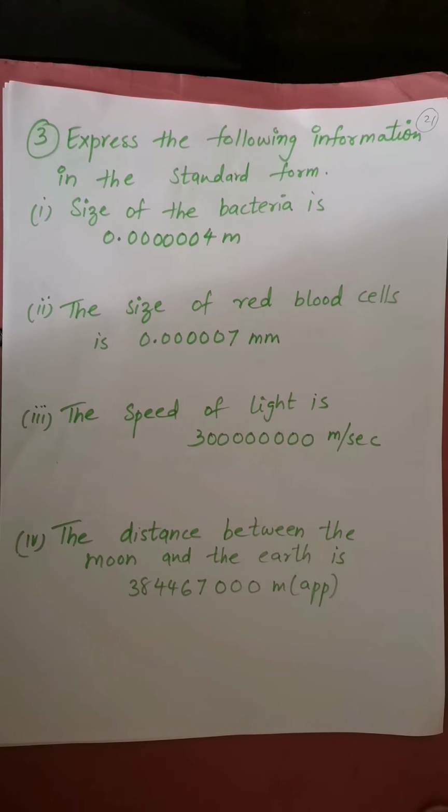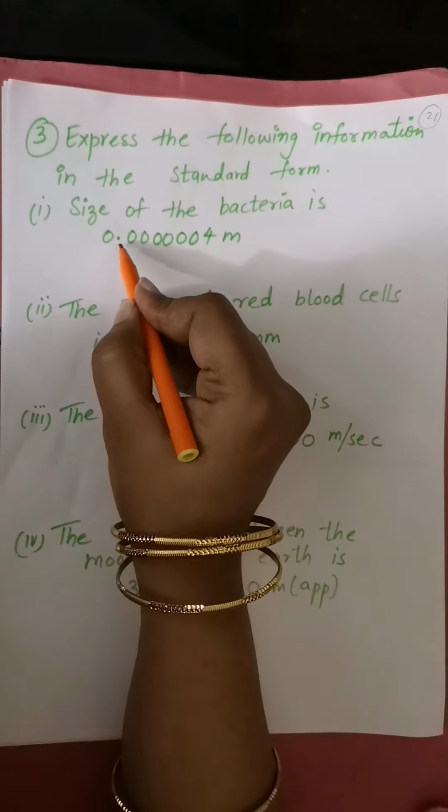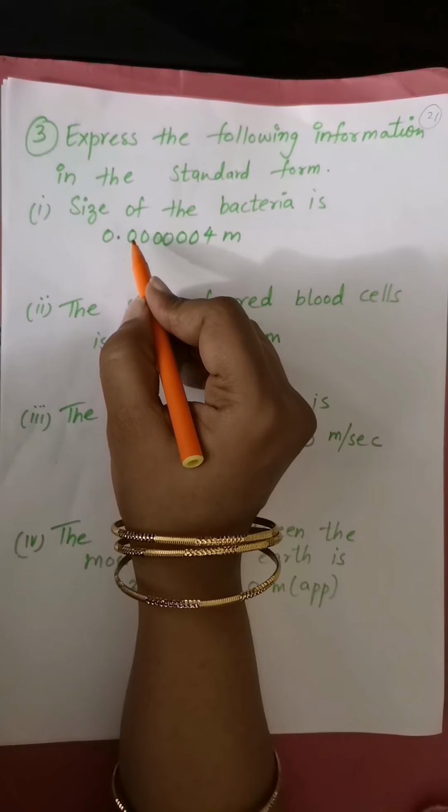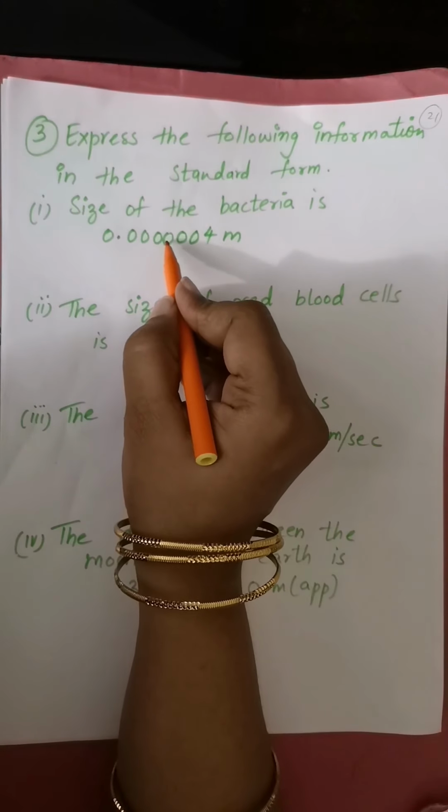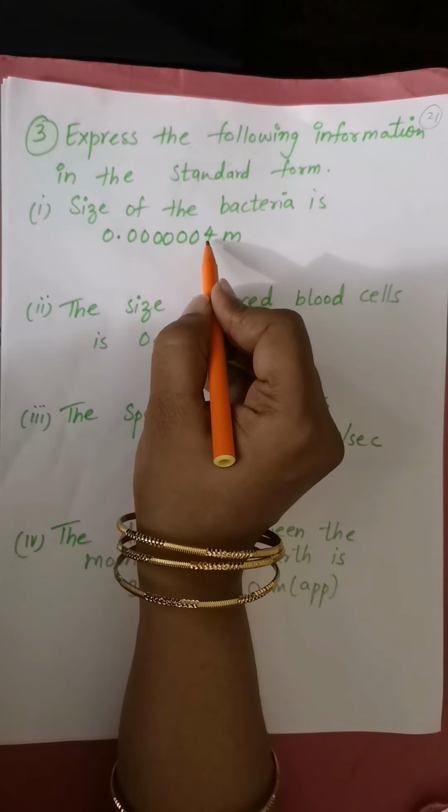Express the following information in the standard form. Okay. Now, size of a bacteria is 0.0000004. We have to write it in the standard form. So, what we have to do is we have to shift this dot how many places? 1, 2, 3, 4, 5, 6, 7.